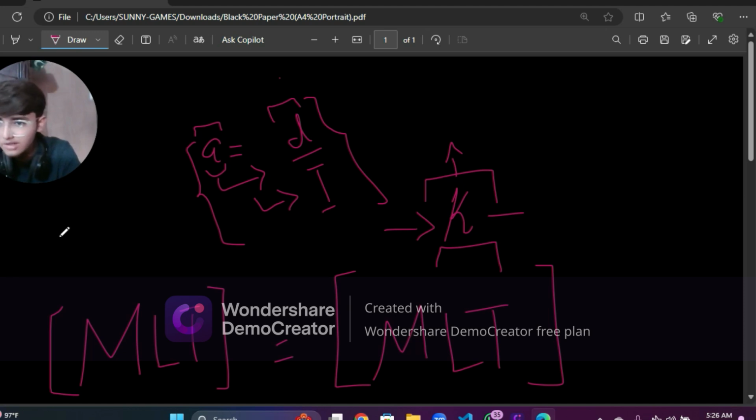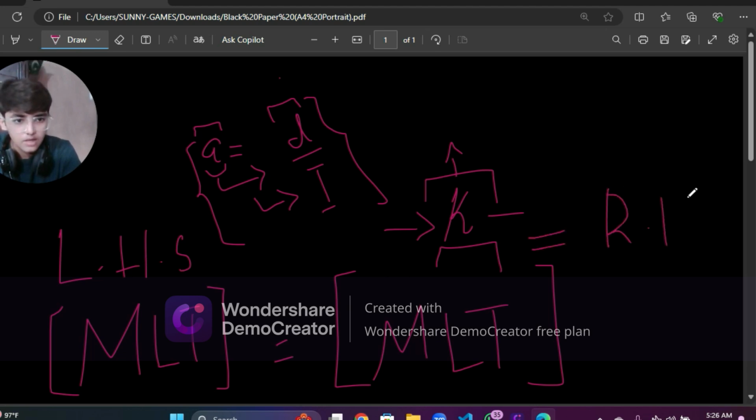You can just call it LHS equals RHS, and that's it. You can just clarify in your mind that it is LHS to RHS, that means left hand side to right hand side. It also means the same term that is being used on the right or the left side, and again on the other hand of it.